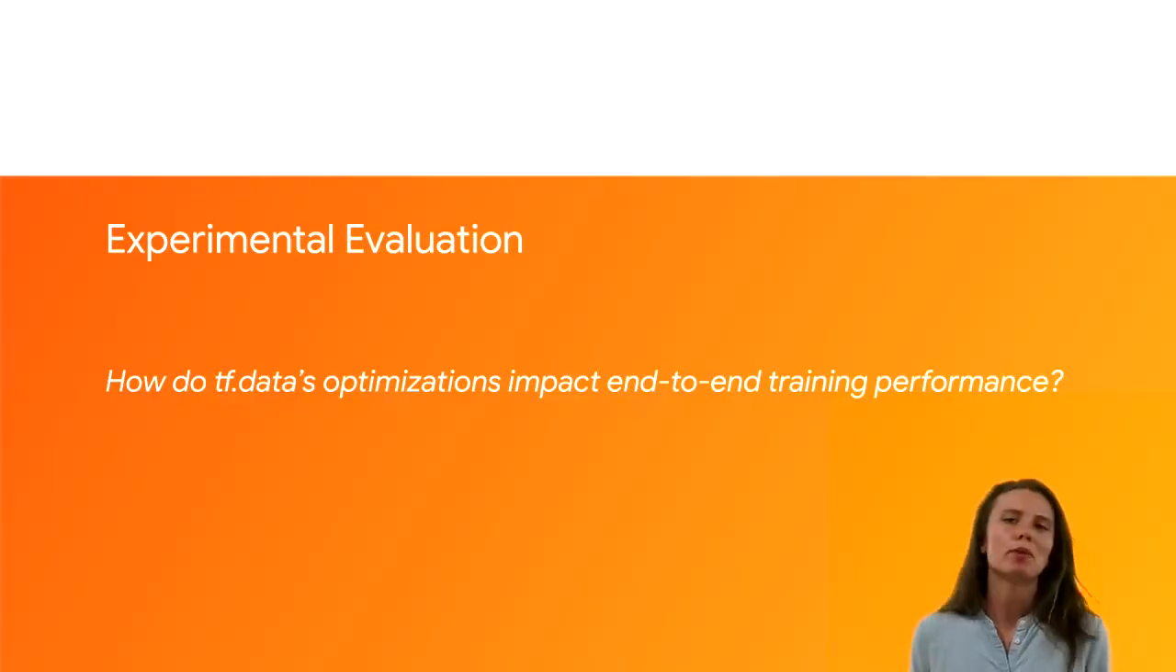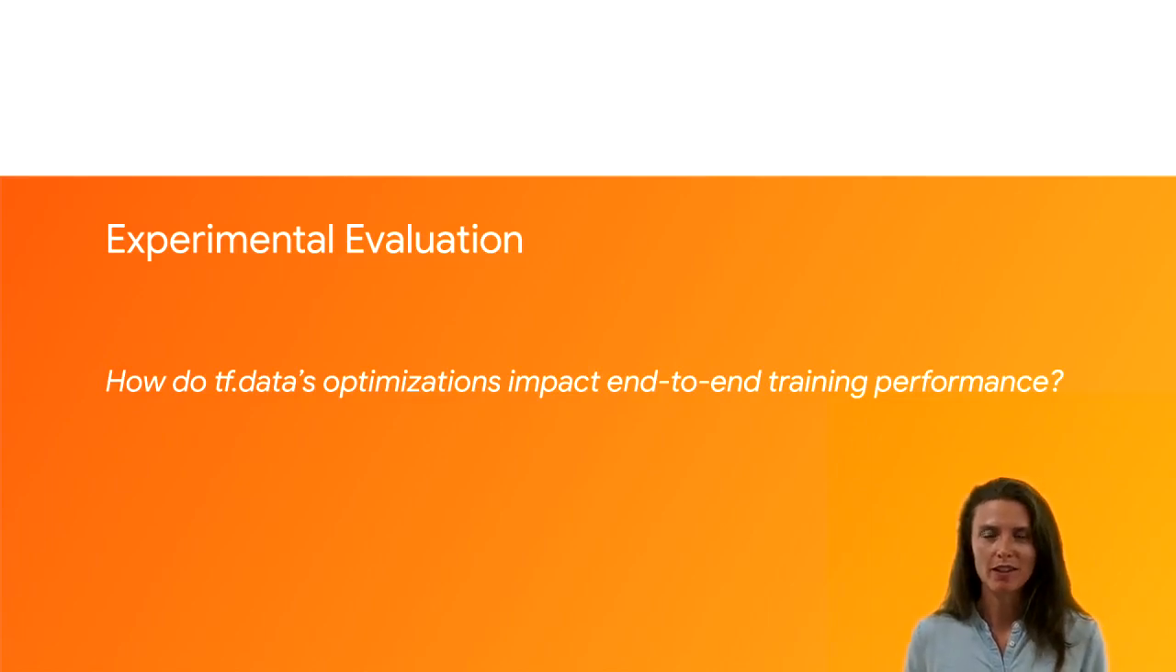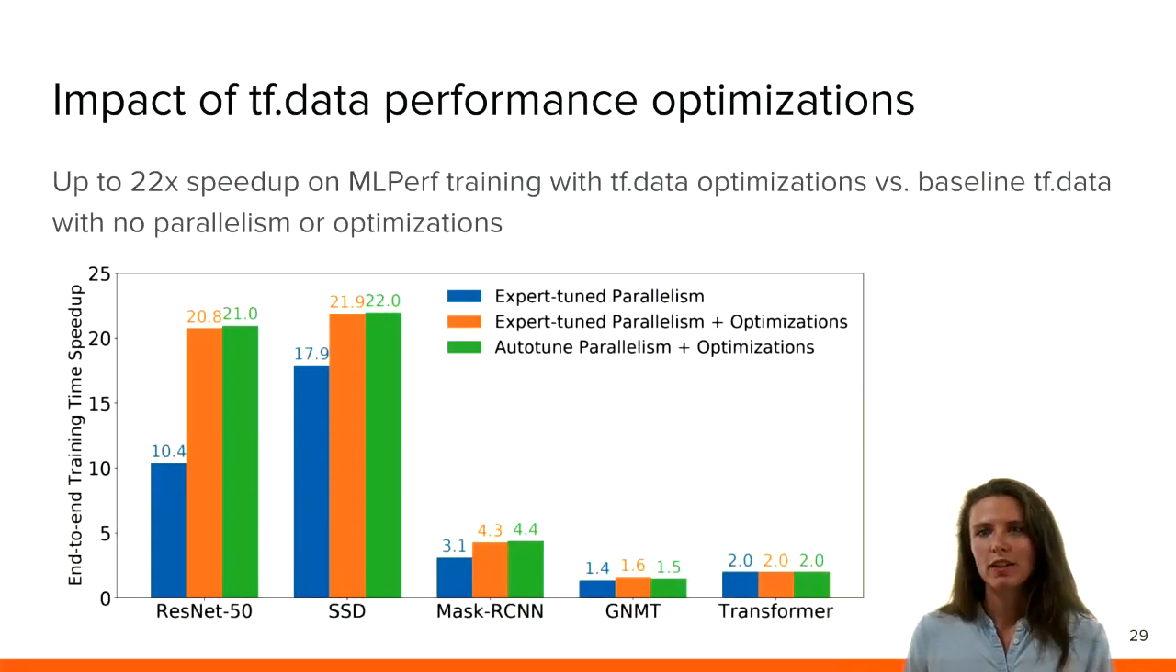So how much do these input data pipeline optimizations really matter for end-to-end training performance? We looked at 5 different models from the MLPerf benchmark suite, including ResNet for image classification, SSD and mask RCNN for object detection, and GNMT and Transformer for NLP tasks. What we're showing here is the speed up in end-to-end training time relative to a very naive baseline where the input data pipeline does not apply any parallelism or software pipelining.